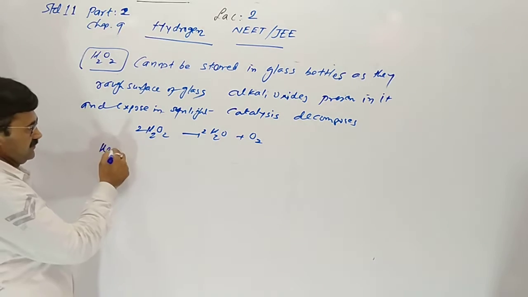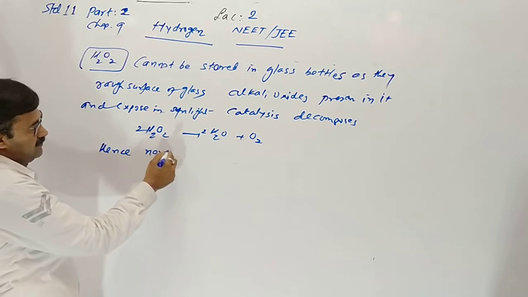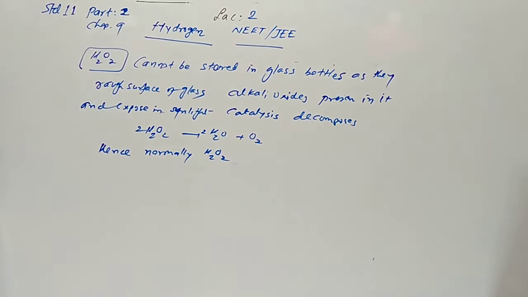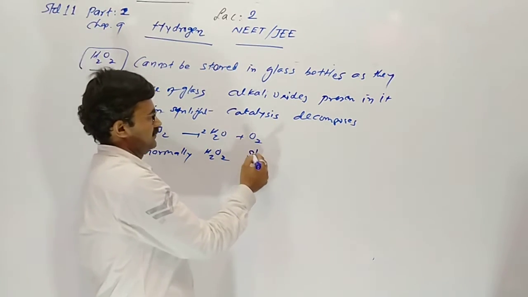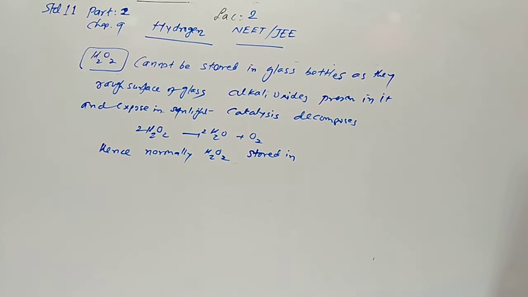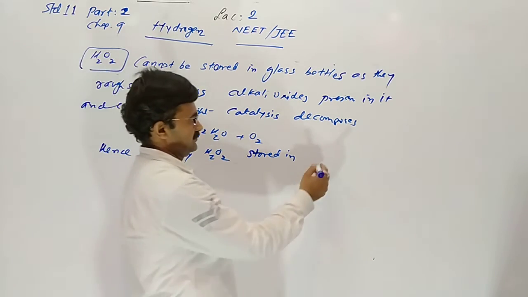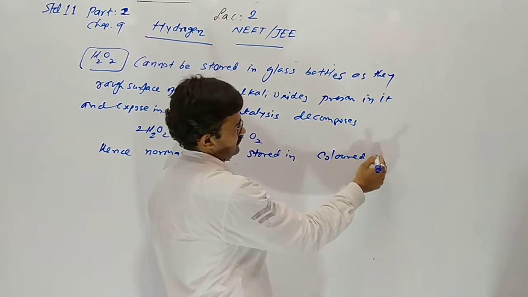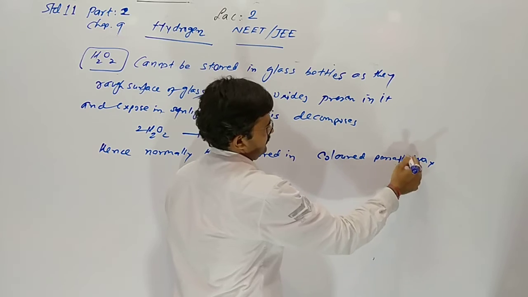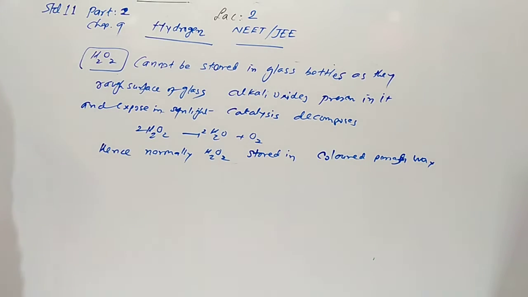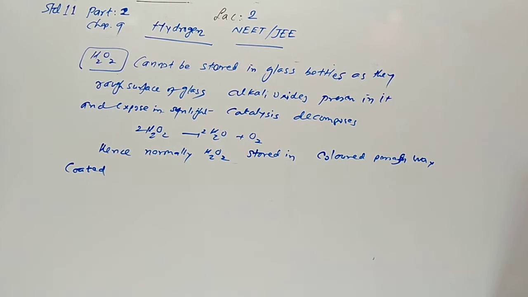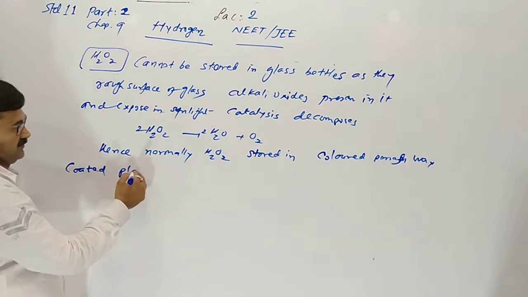So normally H2O2 is stored in a colored, paraffin wax coated bottle, plastic, or Teflon bottles.